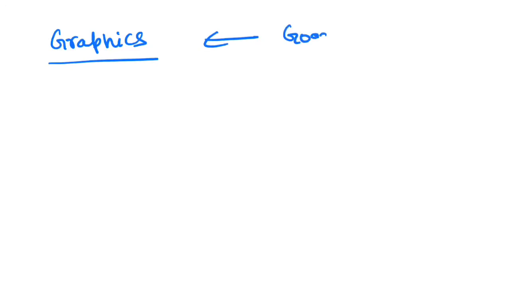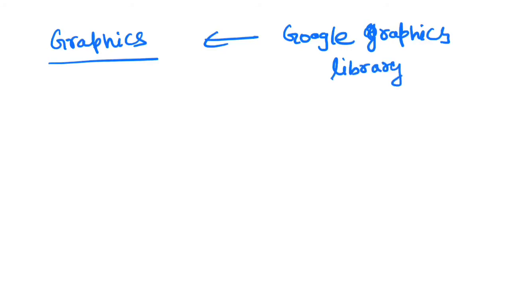In terms of graphics also, it uses its own graphics which is built by Google. So Google has built a graphics library, and Flutter is using the same graphics library to create different widgets which get rendered into your Flutter UI, right?